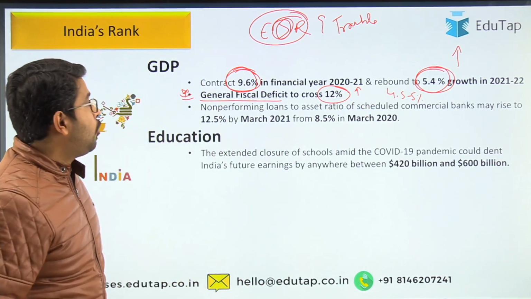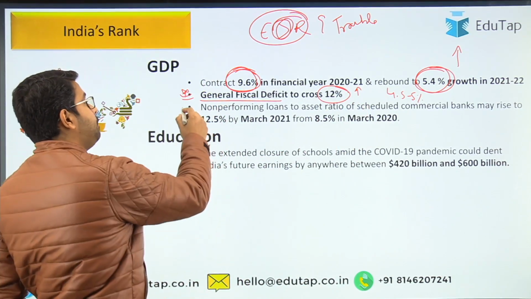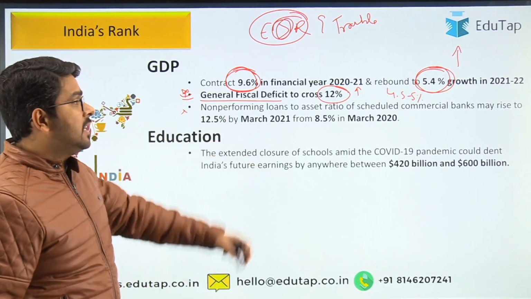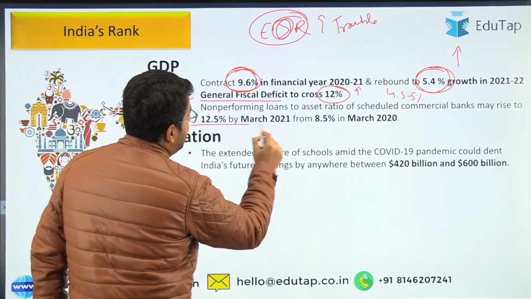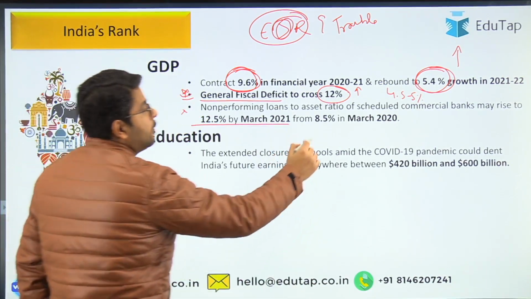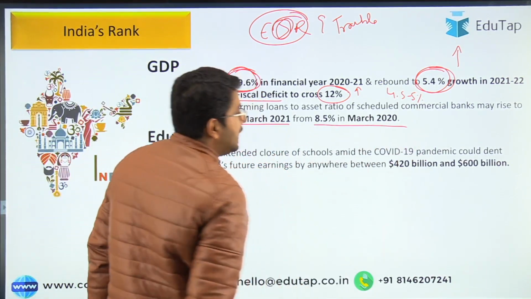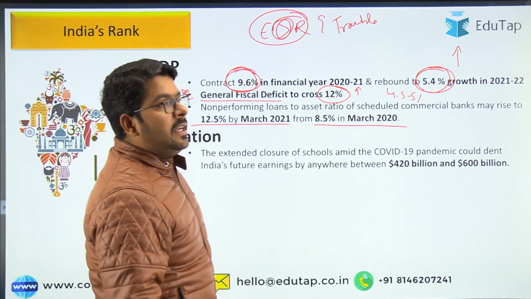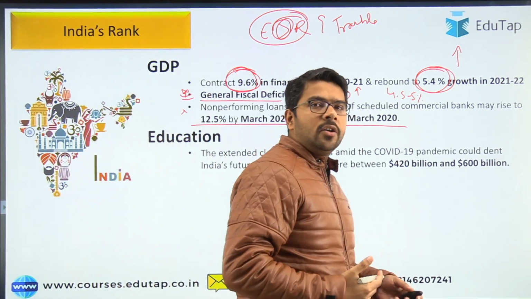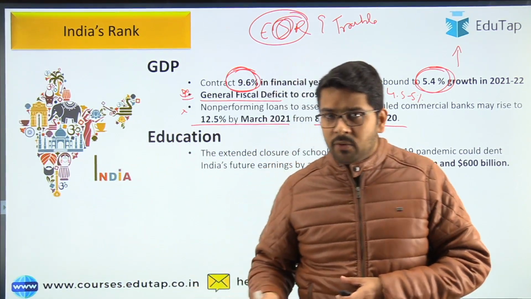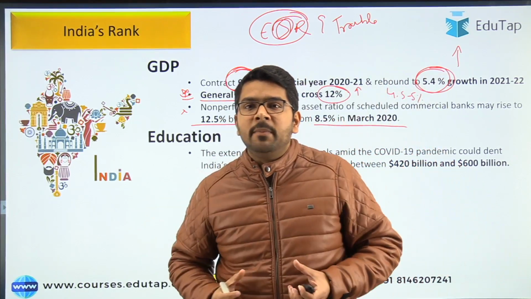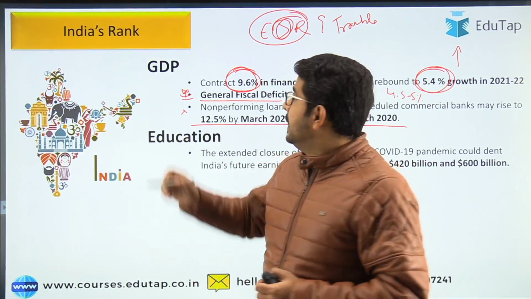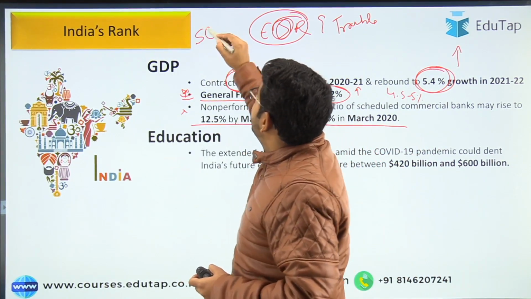Now there was a point regarding the NPAs of the banks, that the non-performing loans to asset ratio of scheduled commercial banks may rise to 12.5% by March 2021 from 8.5% in March 2020. So guys, there have recently been a lot of news that the NPAs have been going down. One of the reasons for those news is the Supreme Court.